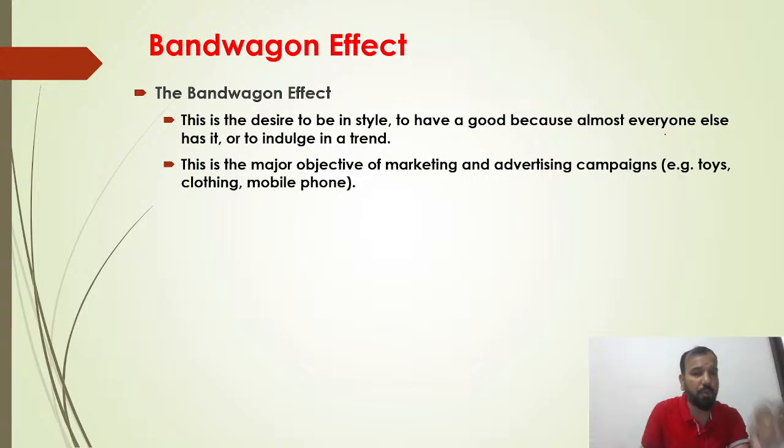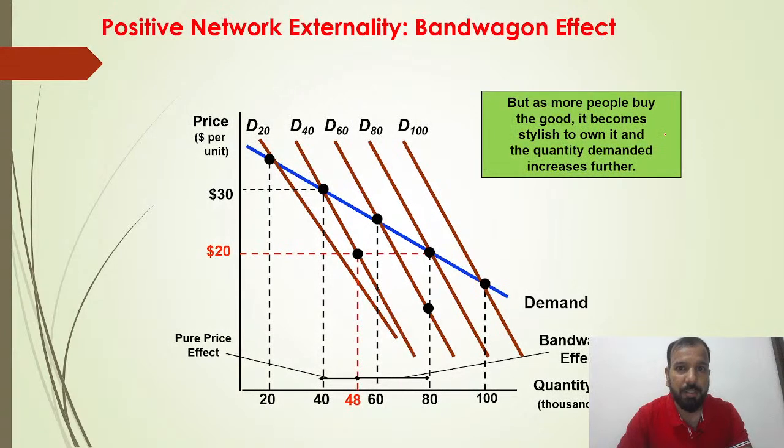Suppose your neighbor or your friend has bought a product or service, and you are also buying those products. That is called the bandwagon effect. As more people buy the goods, it becomes stylish to own it and the quantity demanded increases further. In terms of positive network externalities, your friend has bought a product, the product became very classy, very fancy, and you are also buying those products. That is called positive network externalities.